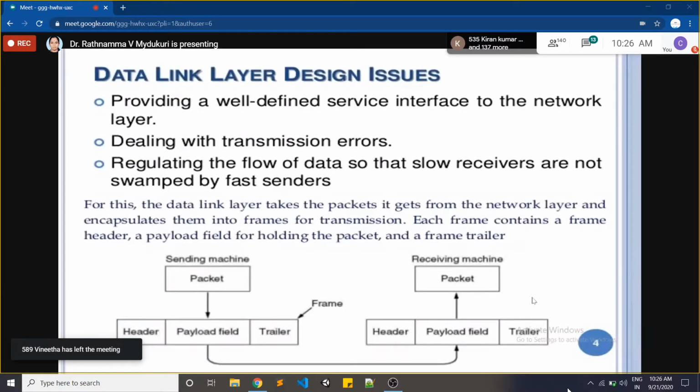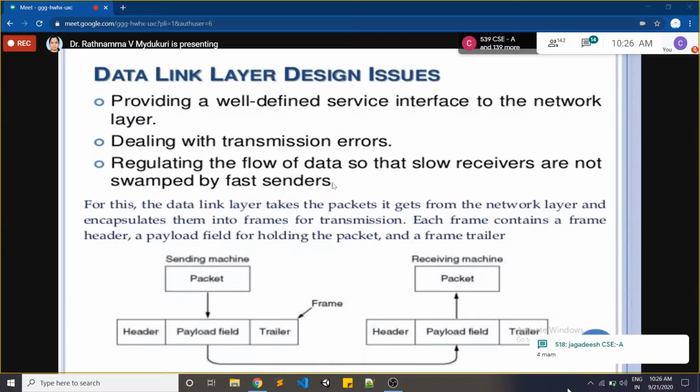So this is the mechanism, right? Now, totally how many design issues do we have for the data link layer? Tell me the number. Please unmute yourself and tell me the answer when I ask the question. Totally how many design issues of our data link layer do we have?